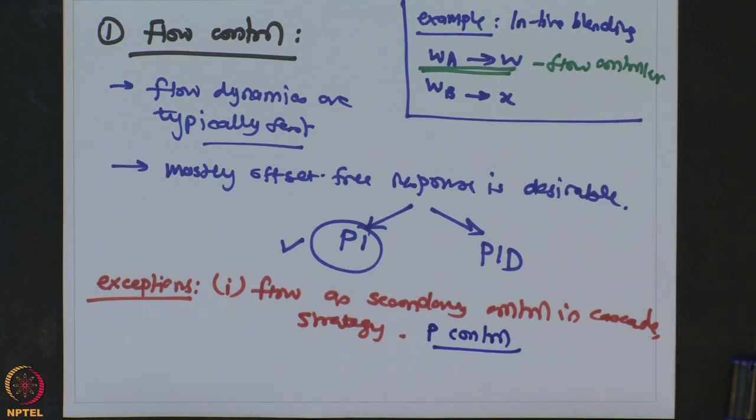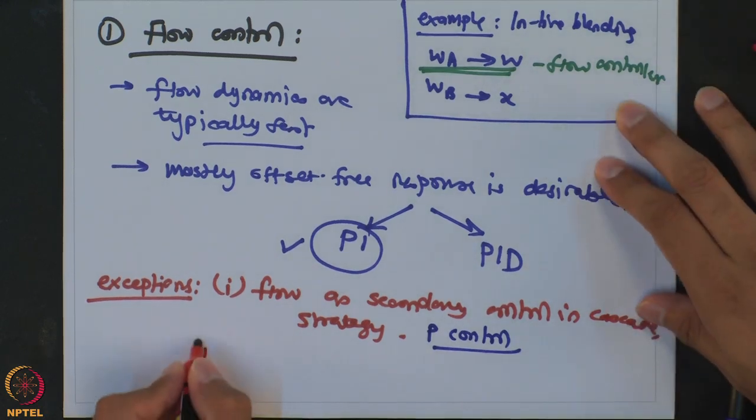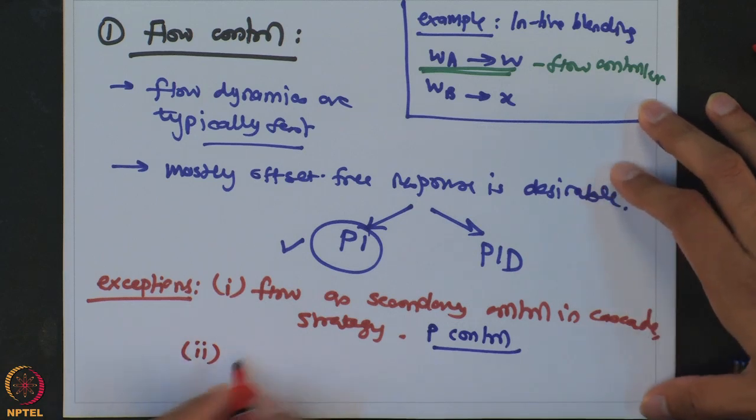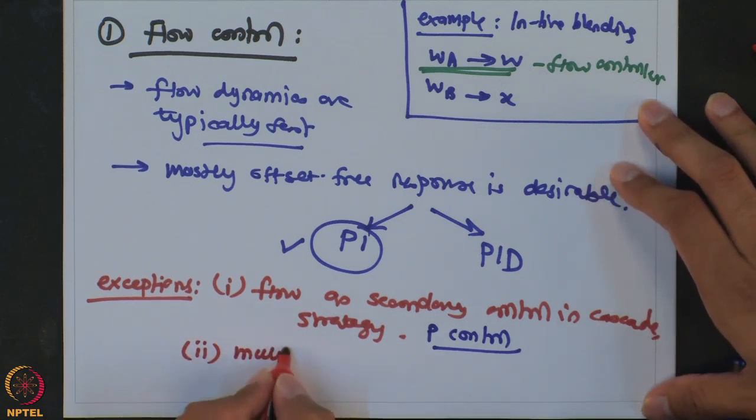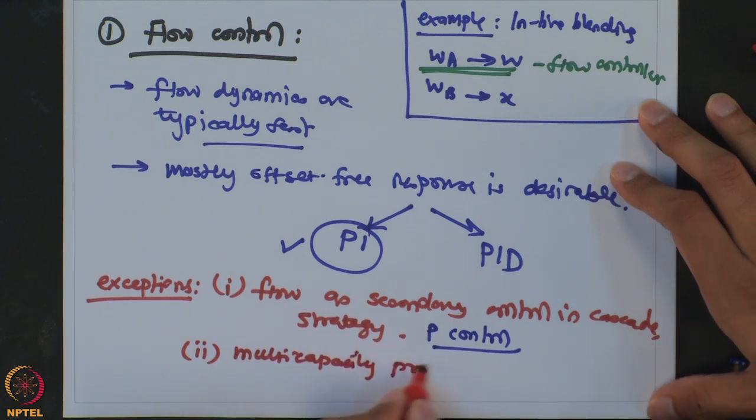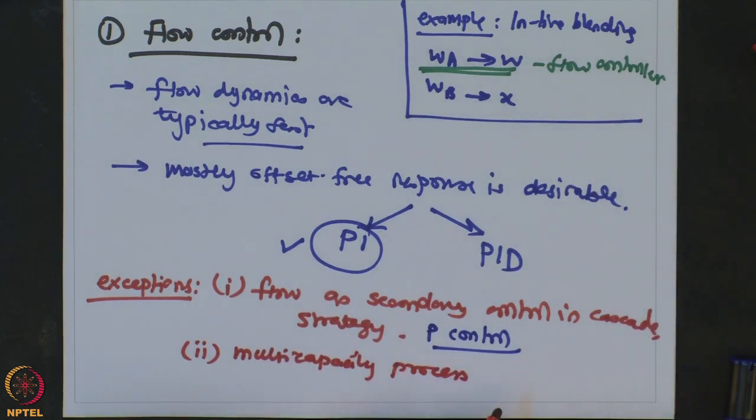On the other hand, sometimes this flow is also part of a multi-capacity process. So an example is shown here.